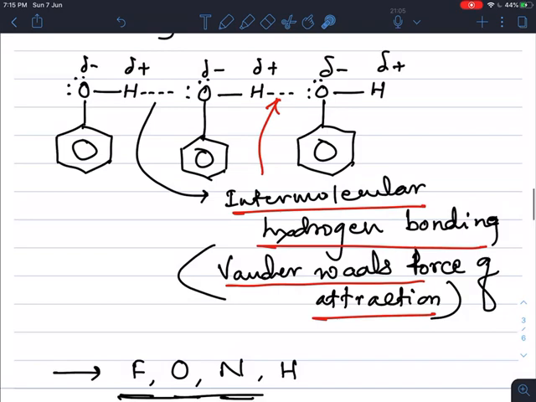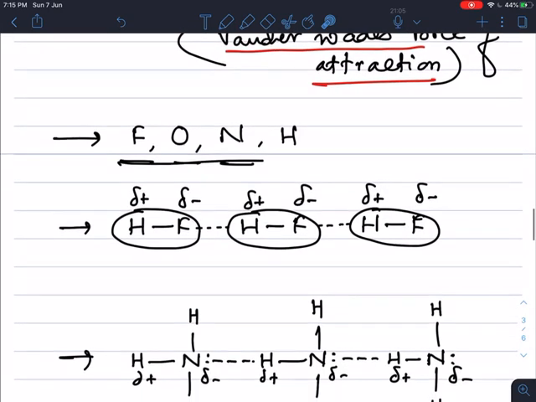If we take an example of fluorine, oxygen, nitrogen, if these three atoms are present in any compound, they are highly electronegative, and if they are bonded with free hydrogen, then this molecule becomes polar and they form an intermolecular hydrogen bonding. Suppose we take an example of fluorine containing HF. So this is one molecule of HF, second HF and third HF is there.